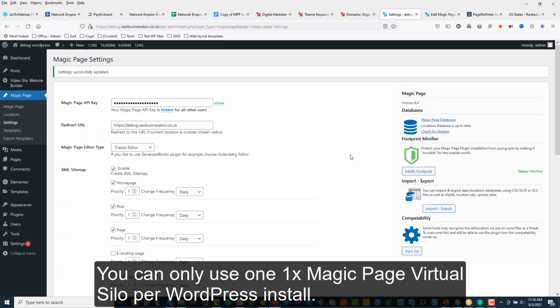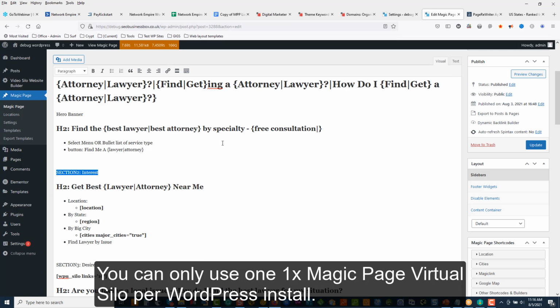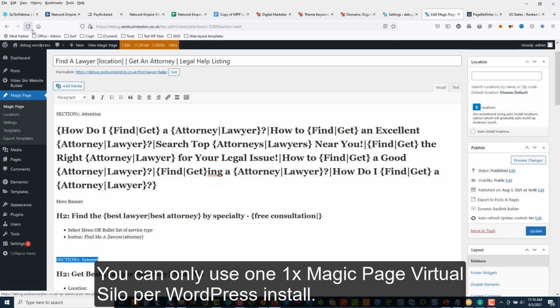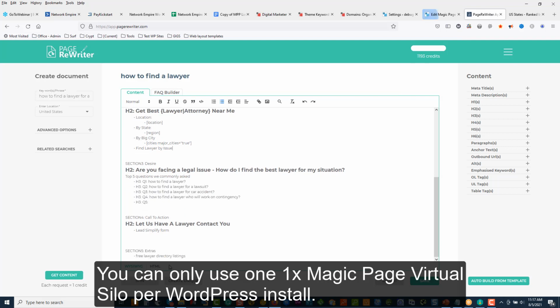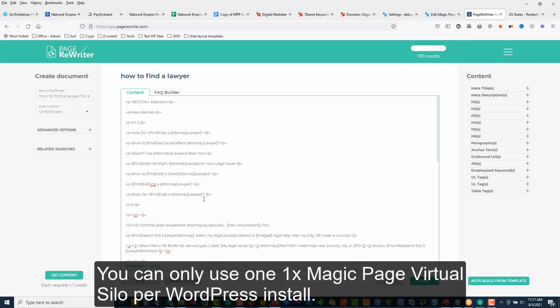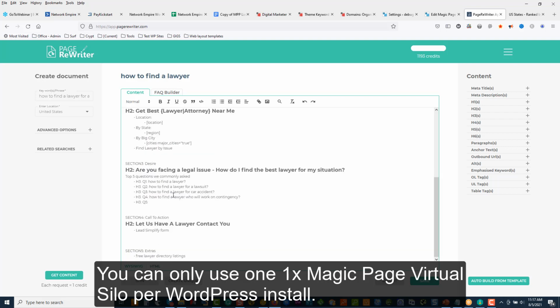All right, so let's go look at our site. So we've installed these databases. Here's our template, and I want to just go and have a look at it. So I'm going to refresh this page. And for the guys using Page Rewriter, yeah, we've got our code. Okay, we can open this and place it anywhere. But this is our master template. And all we're doing is we keep on tweaking this and filling it out.